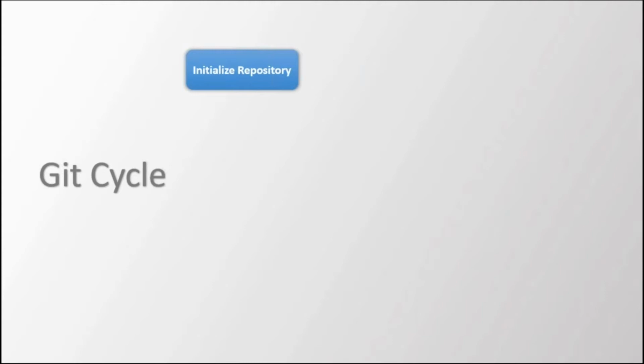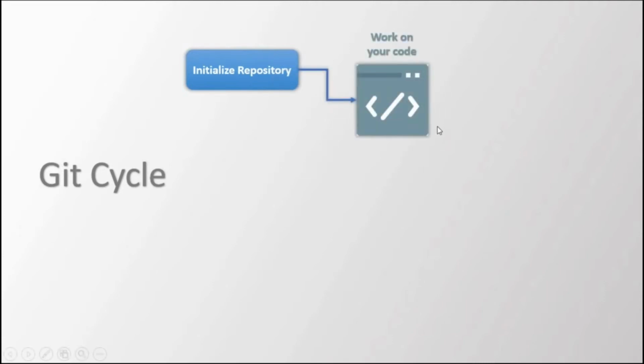So practically what you are doing here is making your project folder, your project directory, a repository. First you need to label it as a repository, and then you can simply work on your code.